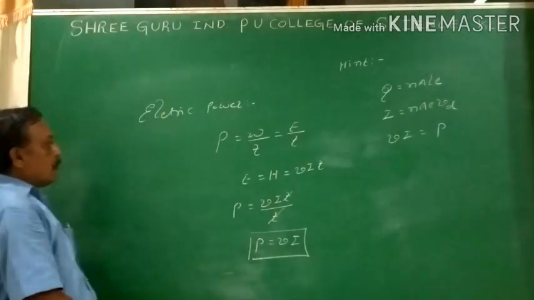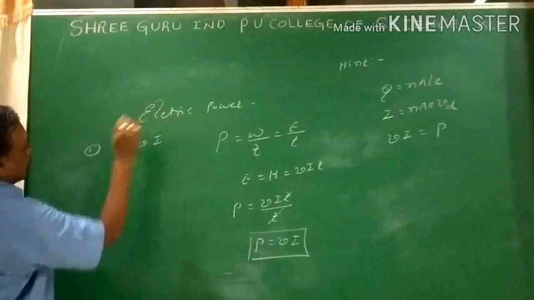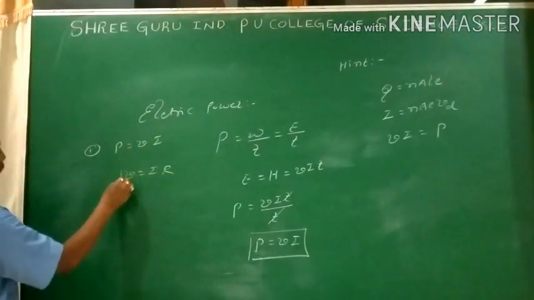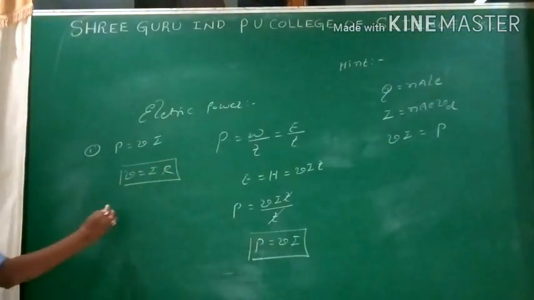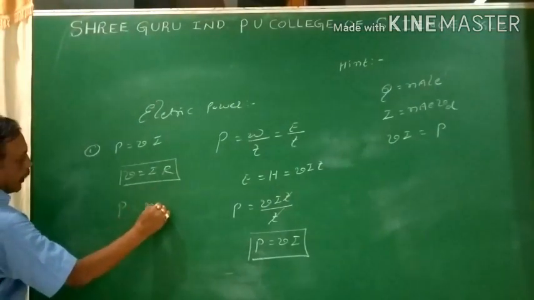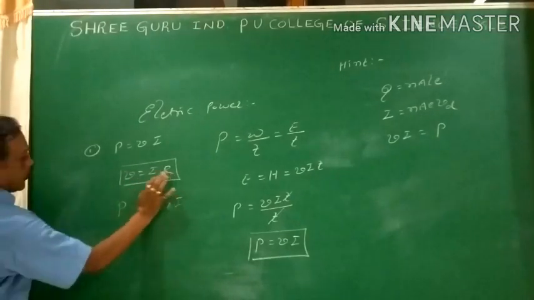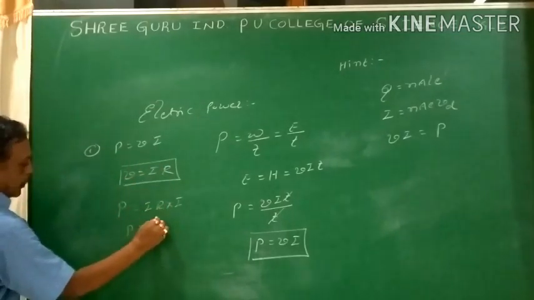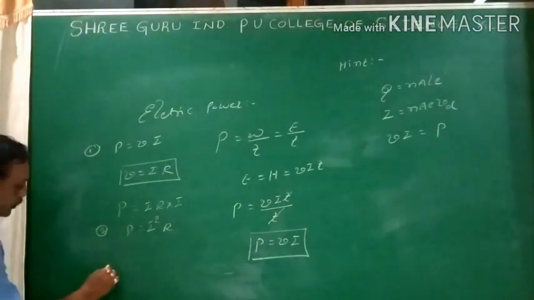Now, again the equation is represented in different forms. P equals V into I. This is the basic equation. From Ohm's law, V equals I into R. By using this equation, we can go for one more representation of power. V is replaced by I into R, I as it is. So P equals I square R. This is the second equation.